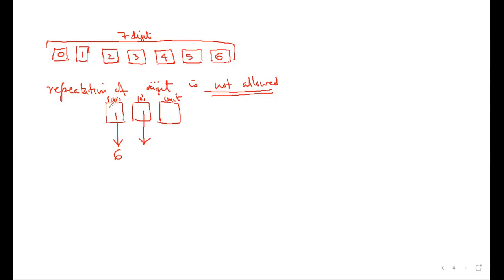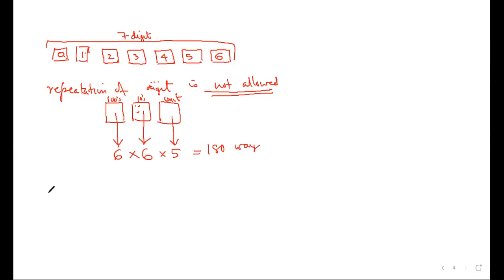Out of that, one number has come over here. That number cannot be used again. So how many ways can you do it? 6. You can put 0, you can put 2, 3, 4, 5, 6, but not the one put over here. So 6 ways, and here 5. So what will be your answer? 6 into 5, 30, 30 into 6, 180. Is it clear?